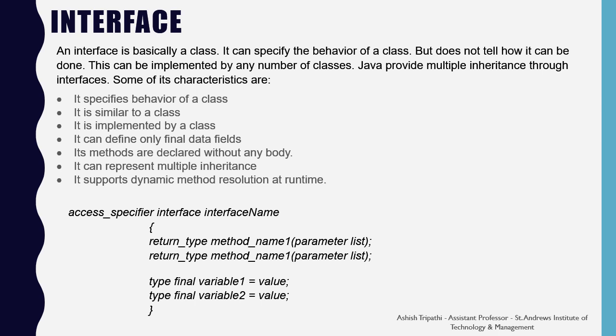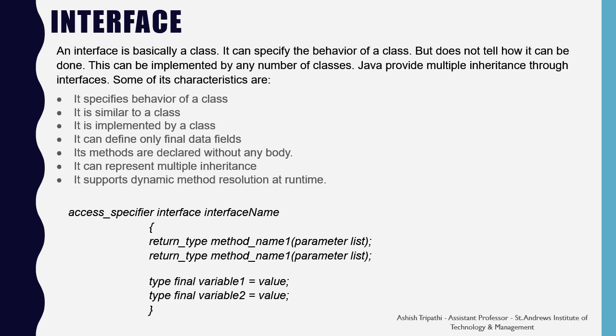It can represent multiple inheritance. That means you can implement a number of interfaces in a class. So Java can have multiple inheritance only through the interfaces. Interfaces support dynamic method resolution at runtime. So whenever you want dynamic method dispatch, then you should opt for the interface.